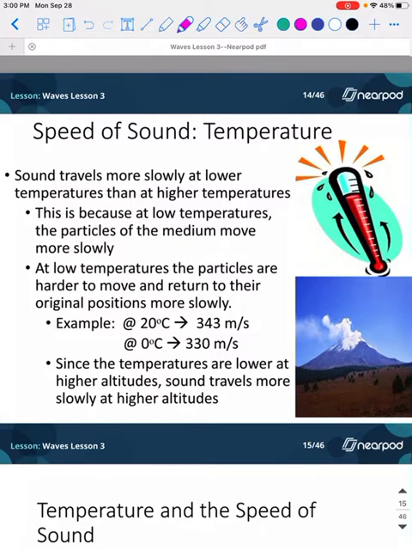So here again, we're just reiterating the whole idea of temperature. I would write this little piece down right here: sound waves are going to travel slower at lower temperatures than at higher temperatures. They're going to travel a little bit faster just because the particles are moving a little bit faster in hot temperatures as opposed to colder temperatures. That's all you really need to know about this one.